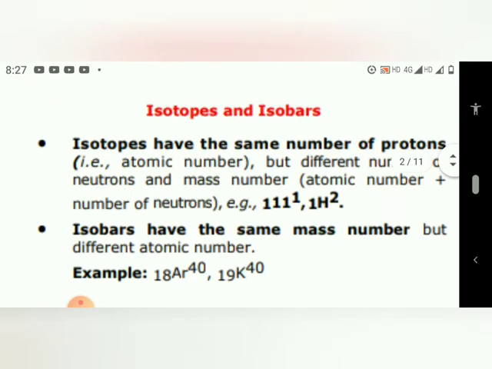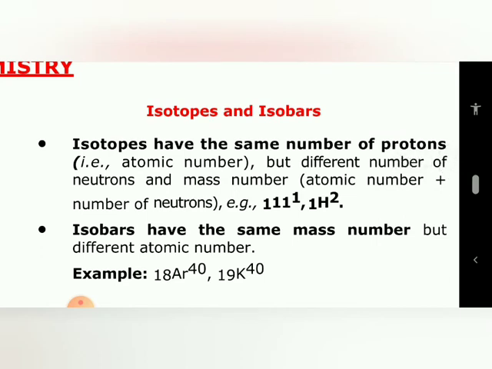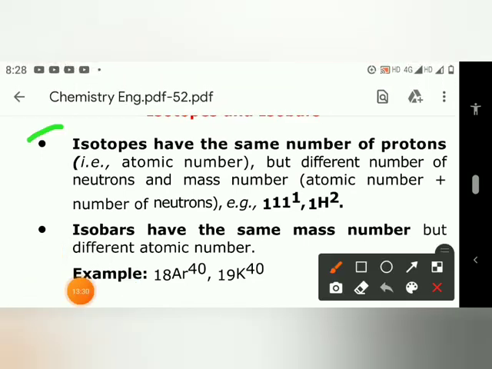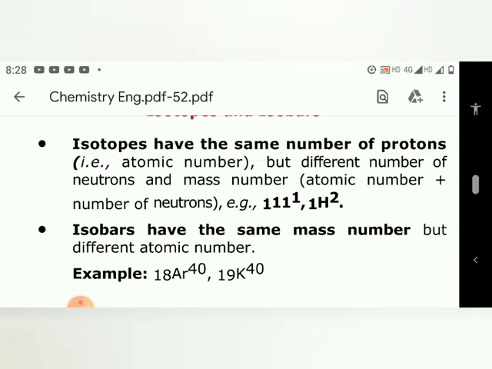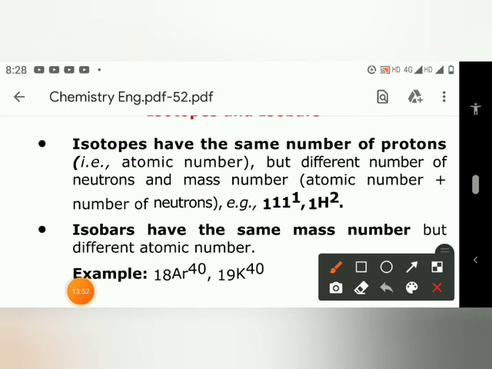Isotopes have the same number of protons. What is it saying? Isotopes have the same number of protons, that is atomic number, but different number of neutrons and mass number. Mass number is atomic number plus number of neutrons. I'll be explaining it with an example.